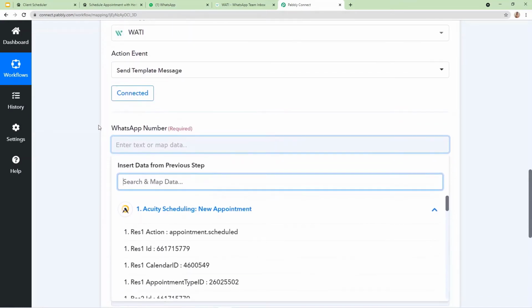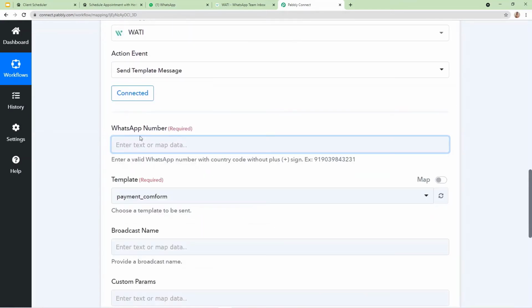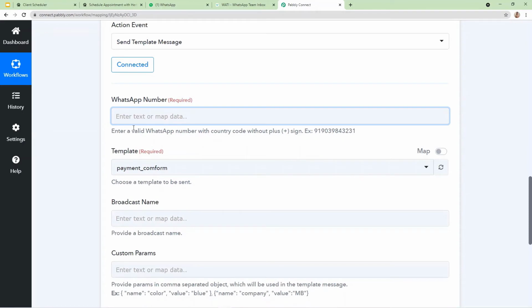As it is asking us for a WhatsApp number, before mapping the data, let's first read the instruction here. The instruction is enter a valid WhatsApp number with country code without plus sign. This means we have to enter a valid WhatsApp number along with the country code and the 10-digit number, but we have to exclude the plus sign. We cannot include it.